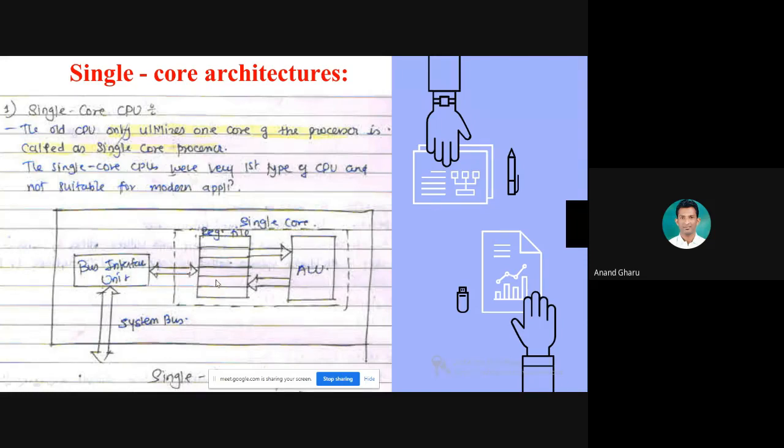मल्टी कोर आर्किटेक्चर मध्ये काय असेल, हा जो एक डायग्राम आहे अशा त्याच्यामध्ये मल्टिपल कोर असेल आणि त्यालाच काय म्हणतात मल्टी कोर आर्किटेक्चर. We are studying parallel computing. So in parallel computing we need multi-core architecture. With the help of single core architecture we cannot perform parallel computing. So that's why we are studying the multi-core architecture. Single core is not used for parallel computing.